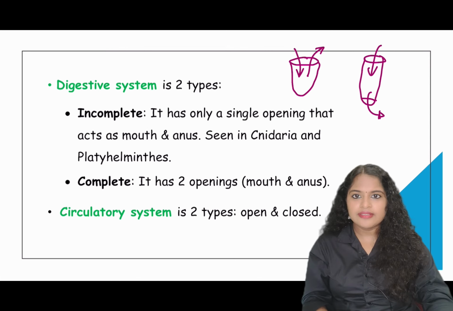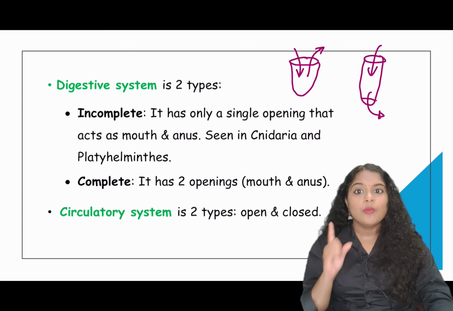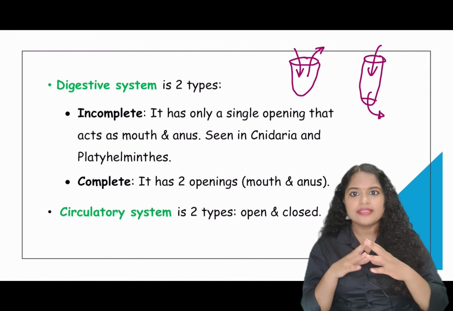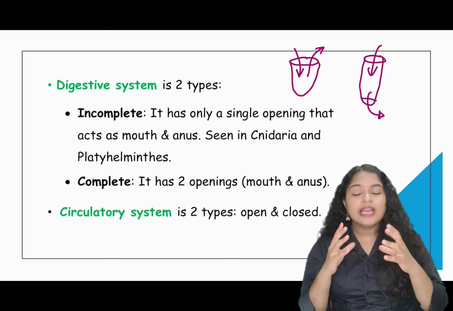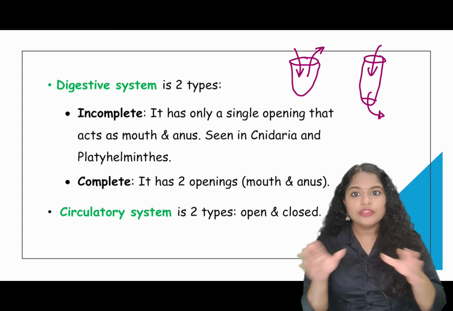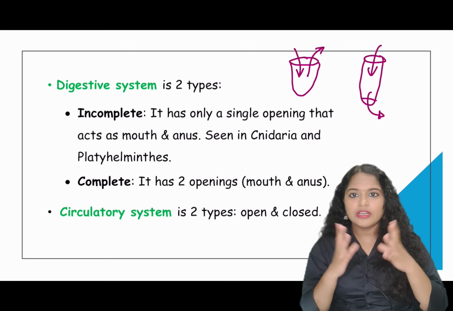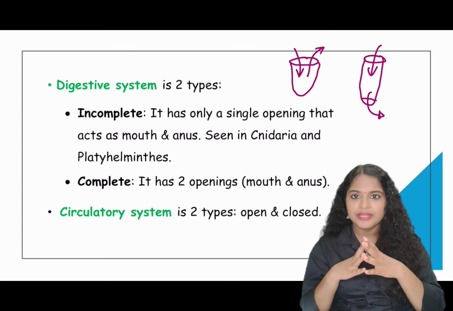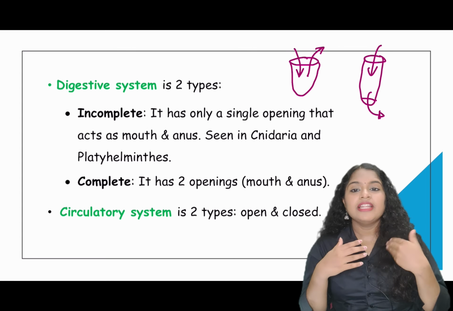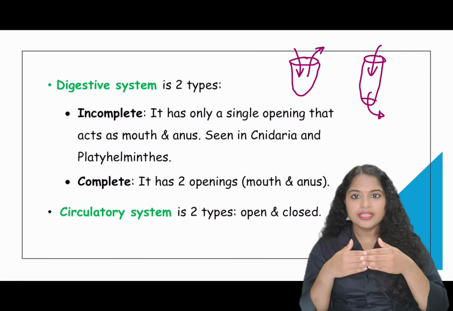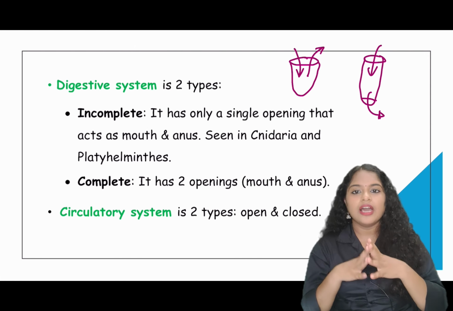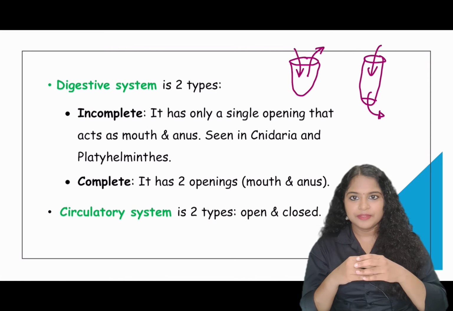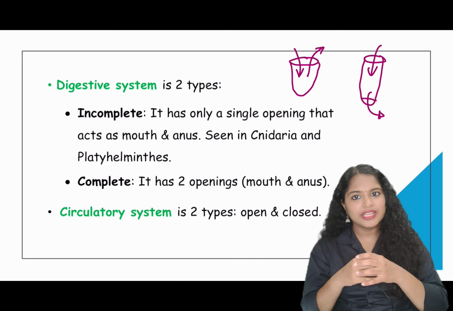Now coming to the circulatory system, two types of circulatory systems are there. One is the open circulatory system and the other one is the closed circulatory system. What is the open circulatory system? It is when the blood pumped out from the heart flows through the body cavity, not in a definite closed pathway. The body cavity is filled with blood and the tissues are bathing in it. Coming to the closed circulatory system, the blood pumped out from the heart flows through definite arteries, veins and capillaries. There the tissues are not in direct contact with the blood. So this type is called the closed circulatory system.